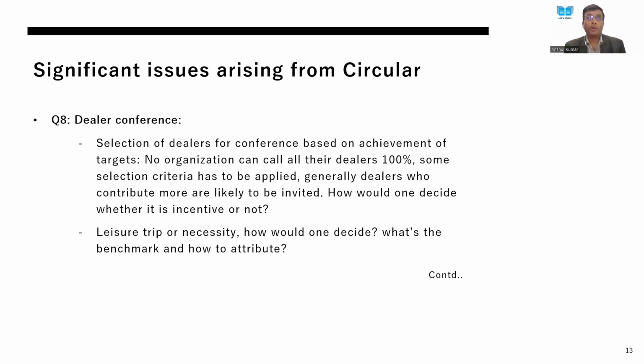So how are you going to attribute the expense to that particular thing? How is the benchmark to be done as to what amount needs to be taxable, needs to be subjected to withholding tax under section 194R? So these are the questions which have not been clarified. These are the issues which have not been clarified in this circular, and probably there is definitely a need for further clarifications to be provided by CBDT.